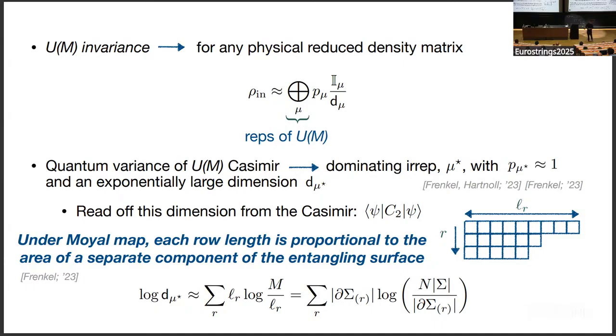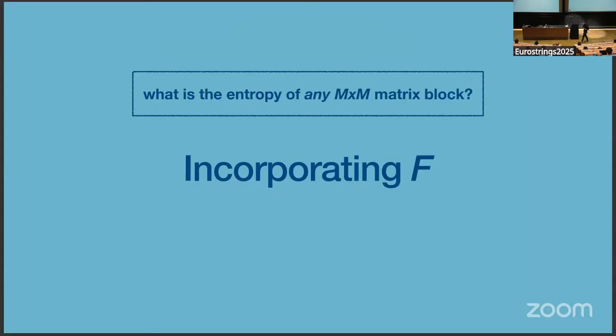Okay, so we're going to take this and stick it into our pocket, and now move along and ask, how do we calculate the entanglement entropy of any M by M block? So we're now going to incorporate this quotient F.